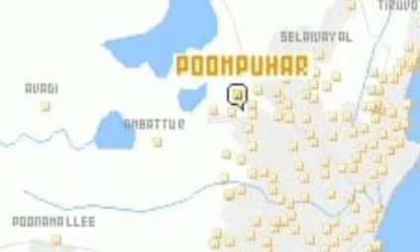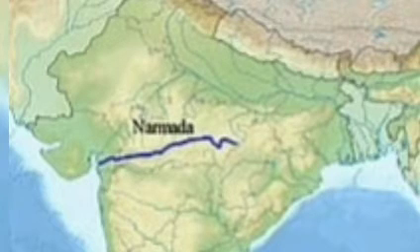Next, west flowing rivers. West flowing rivers Narmada and Tapti. Now we have to see about the first river, Narmada. Narmada river rises in Amarkantak plateau in Madhya Pradesh at an elevation of about 1057 meter and flows for a distance of about 1312 kilometer.